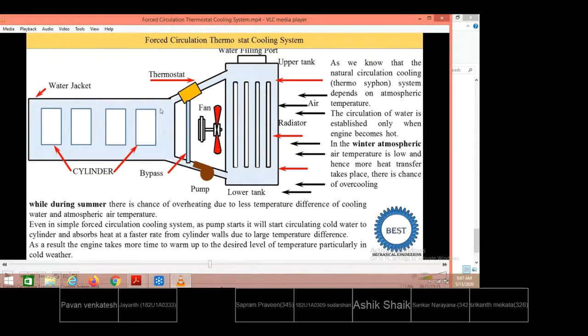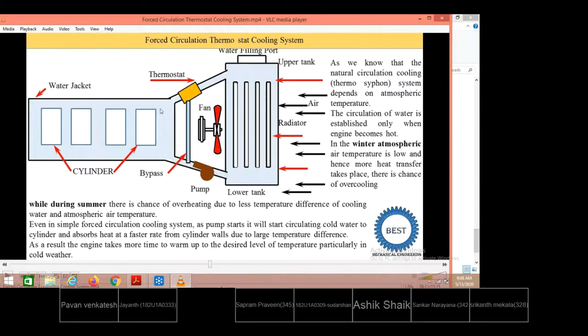Friends, yesterday we saw one case of the water cooling system. As we have already seen, water has a higher specific heat, 4.187 kilojoules per kg Kelvin, when compared to air with a specific heat of 1.005. Compared to air, water has more specific heat. Therefore, the heat extraction capacity of water is about 4.18 times higher than that of air when viewed as a cooling medium. So that is why we have shifted to using water cooling systems.